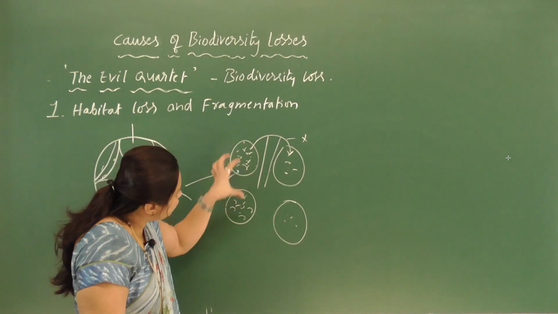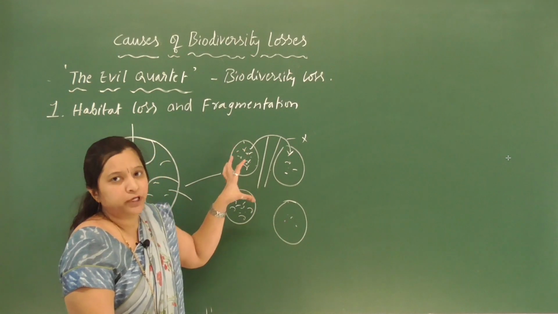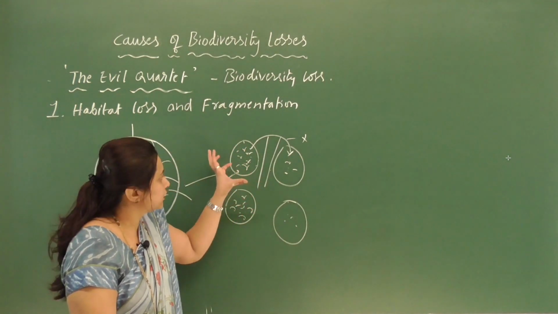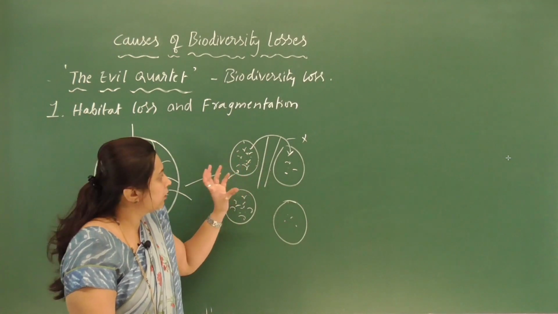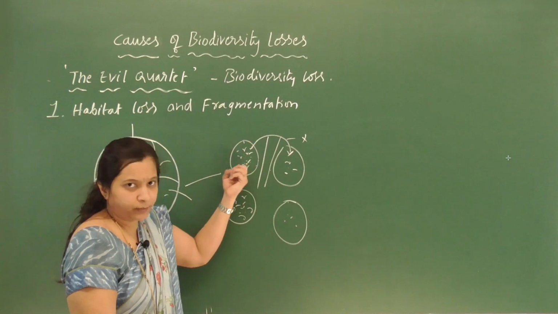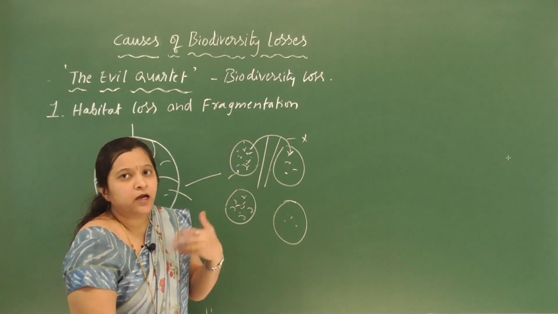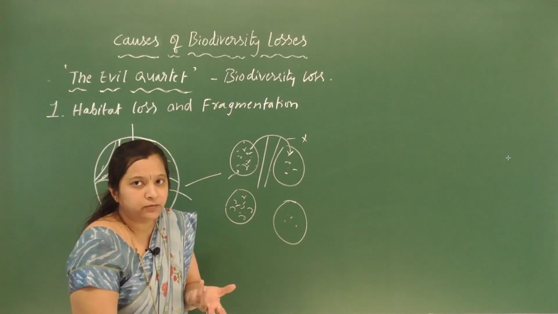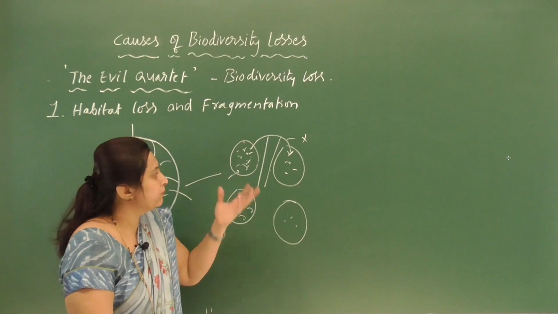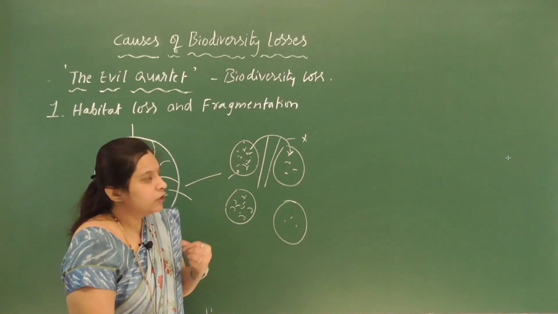As they have to live in this restricted area, there will be competition for food. There may be a scarcity of food, living space and water, so the species present in this area start competing for food and living space. In that competition, many of the species get eliminated.